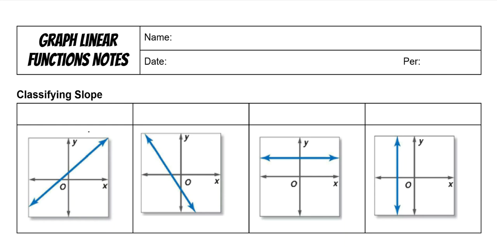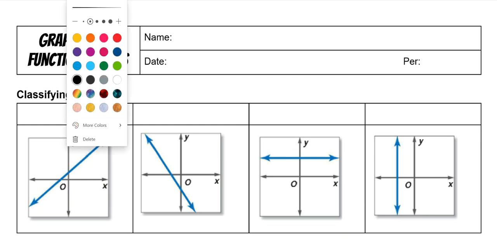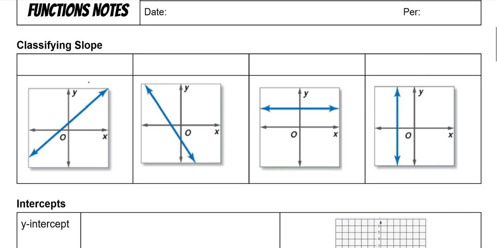Today we're going to start our algebra review and we're going over graphing linear function notes. So first of all, we have a bunch of pictures of the different types of slope. What I have always taught my students to do is draw a little person on the left, because we read from left to right. If he is walking uphill, it's a positive slope. And again, you always put him on the left, because we read from left to right. So if he is walking downhill, it's a negative slope.